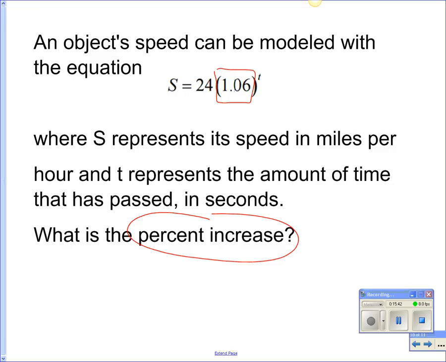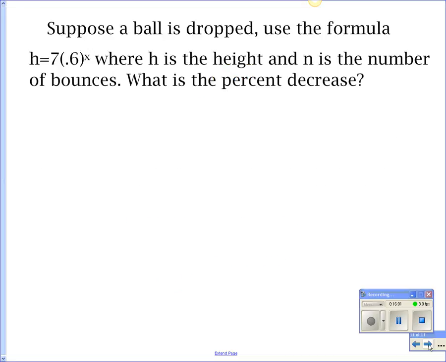To get the percent, I have to type that in. What do I have to do first? Subtract 1 to get the percent, and then you can move the decimal or what? Okay, what are we getting for the percent? 6%. That's what it's asking for. 6%. Okay. All right, last one. Ethan H., read this one.